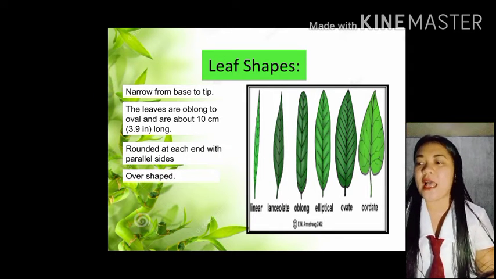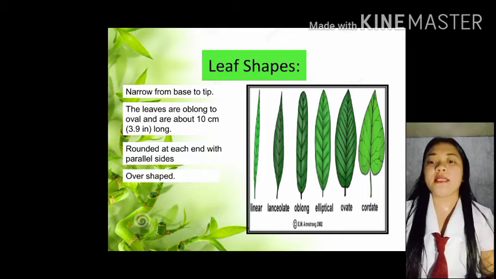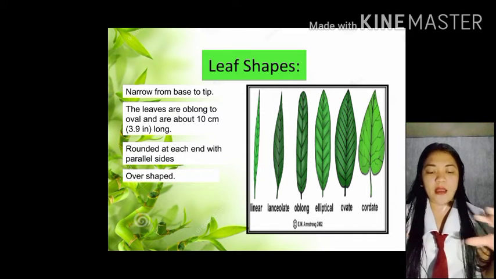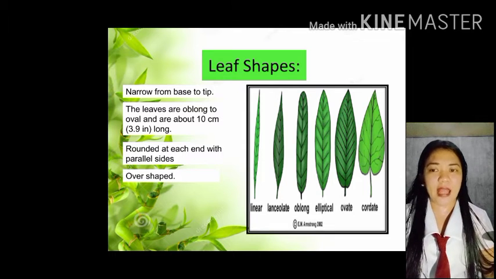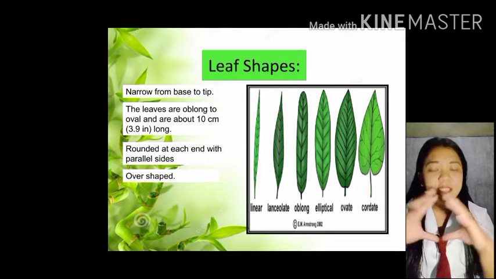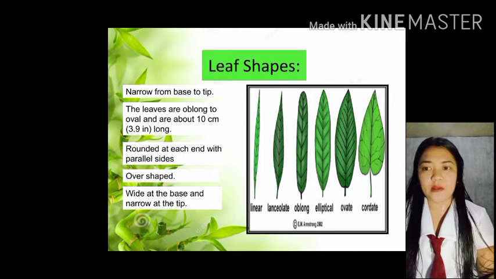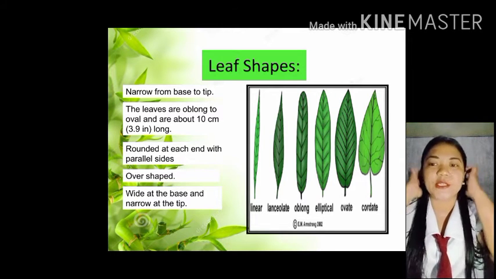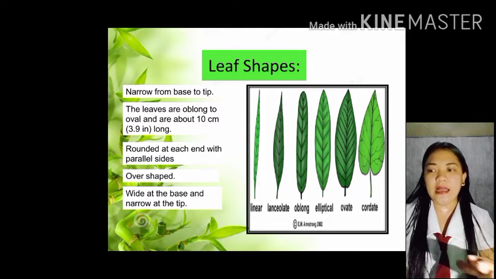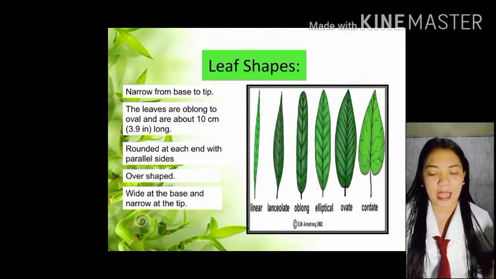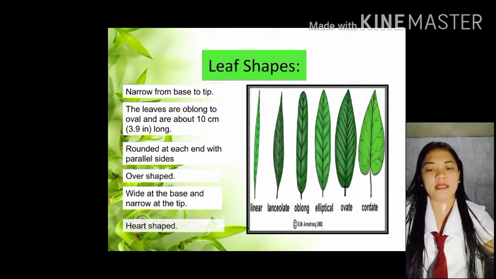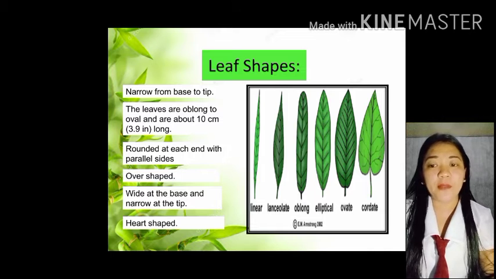Next po is elliptical. Oval-shape naman to. Si elliptical naman, malaki lang siya. Siya ay pa-round lang na oval-shape yung pagkaano ng dahon niya. Next po is ovate. Wide at the base and narrow at the tip. Makikita niyo po sa picture na si ovate, dito sa pinaka-base niya, parang pa-wide lang siya. And pagdating na sa taas, patusok na po siya. Yun po ay shape na ovate.